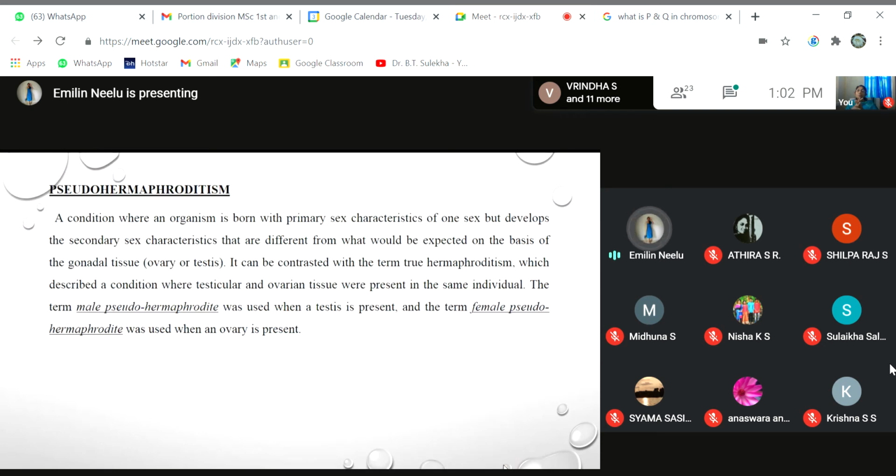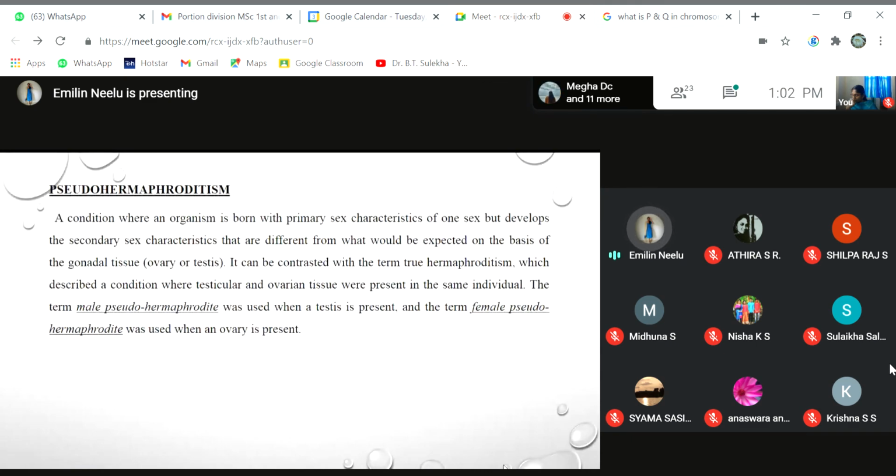The next one is pseudohermaphroditism. Pseudohermaphroditism is a condition where an organism is born with the primary sexual characters of one sex, but later it develops the secondary sexual characters of the other sex. For instance, if an organism is born as a male, it has the primary sexual characters of a male organism. But later, during its developmental stage, it may develop the secondary sexual characters of a female organism.